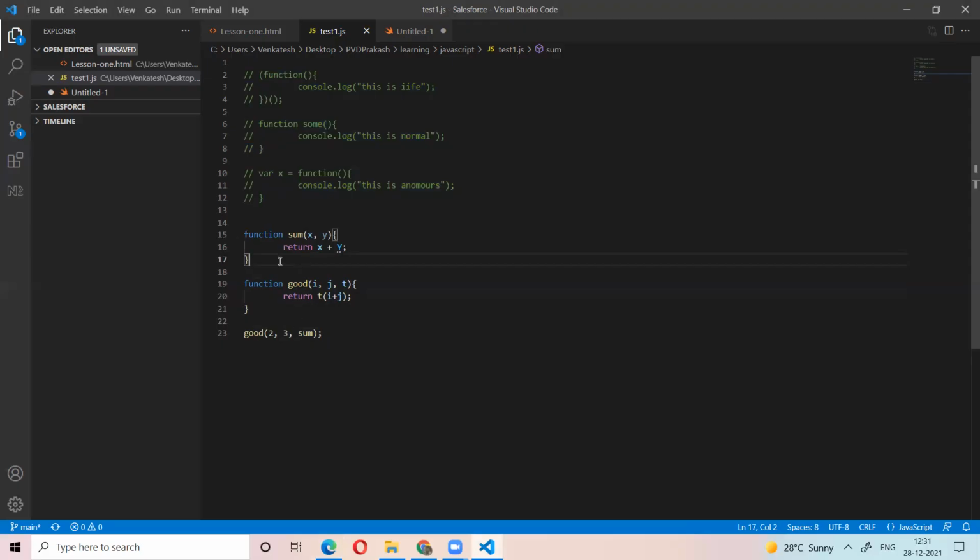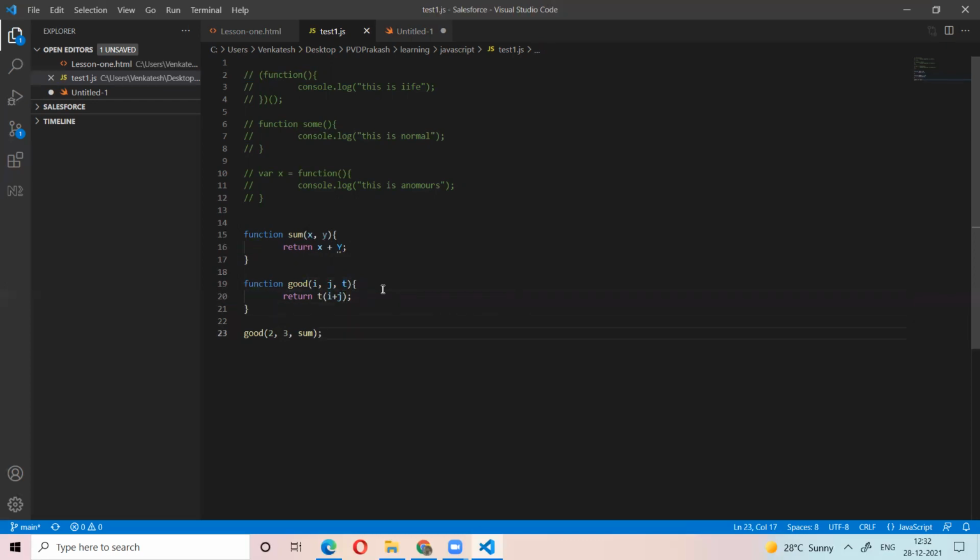So here we have the function called sum, right? This function takes two arguments, which are numbers, and gives the sum. Now I have the other function, good. This function takes the first argument as a number, the second argument as a number, and the third argument as a function. So I will call this function, passing these arguments.